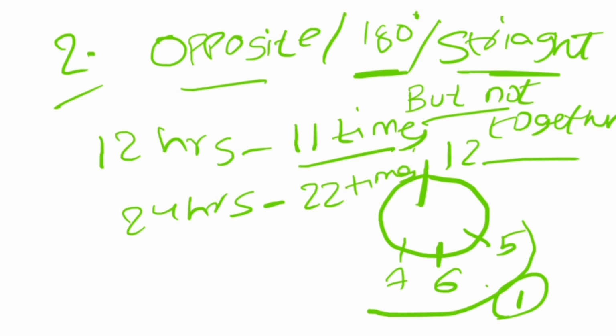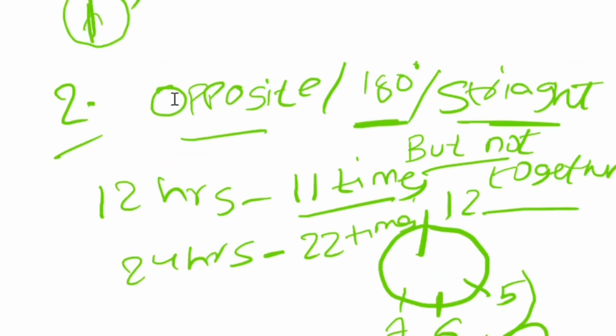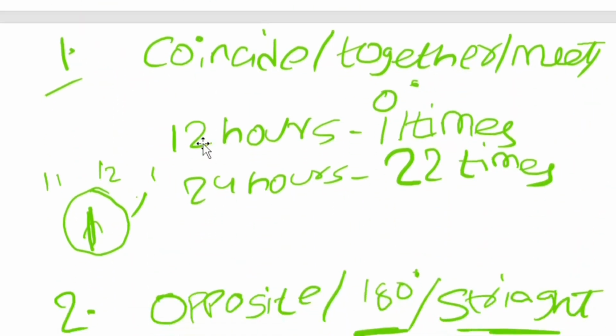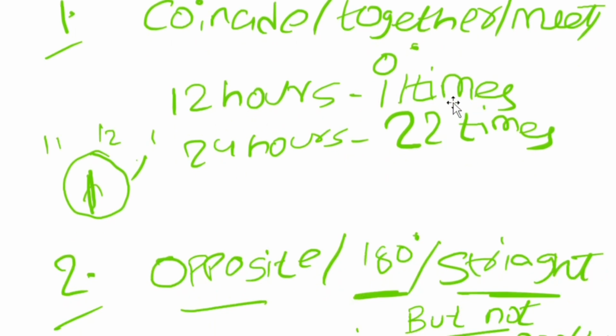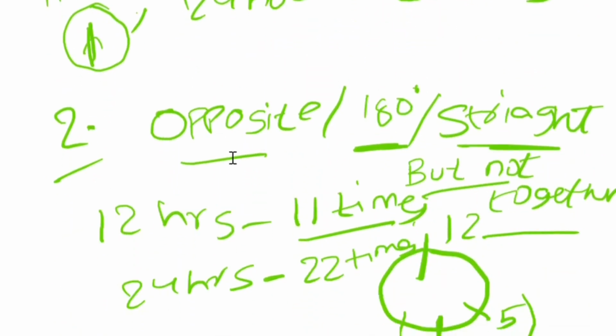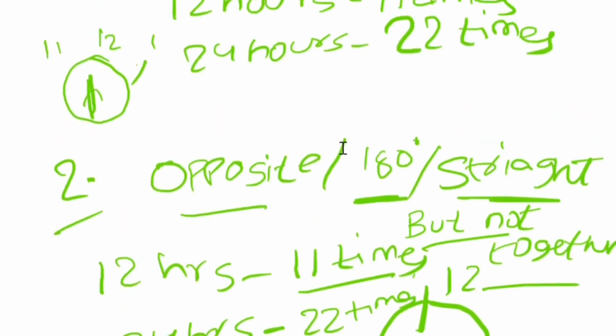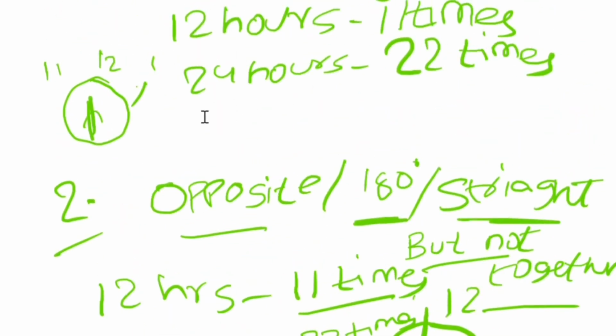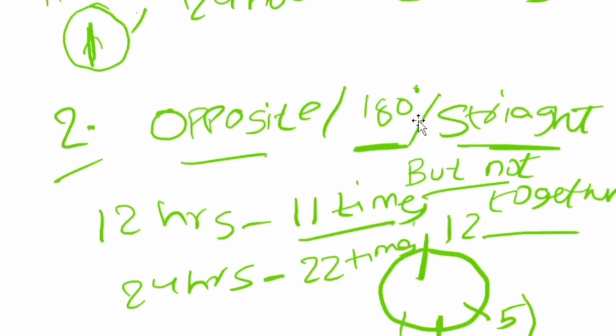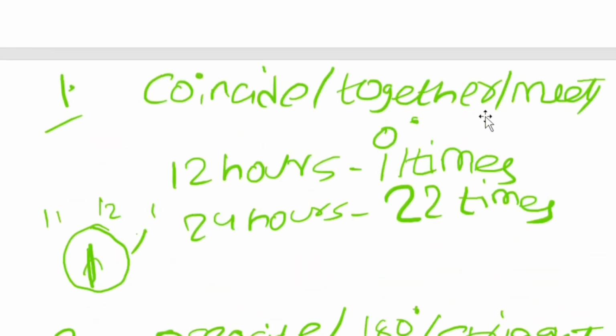So the first and second case are going to be the same if you compare both. In the coincide case, in 12 hours they will meet 11 times, and in the opposite case also they will meet 11 times. If in 12 hours 11 times, then in 24 hours they will meet 22 times. So in the coincide case and the opposite case, remember all this terminology.